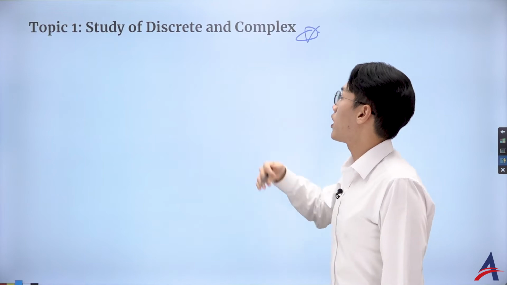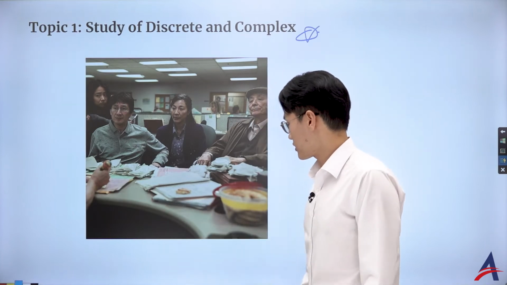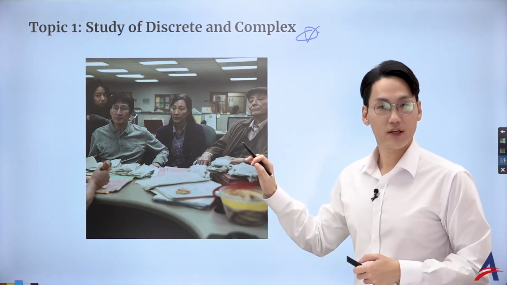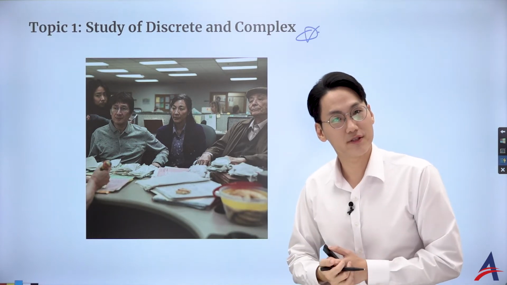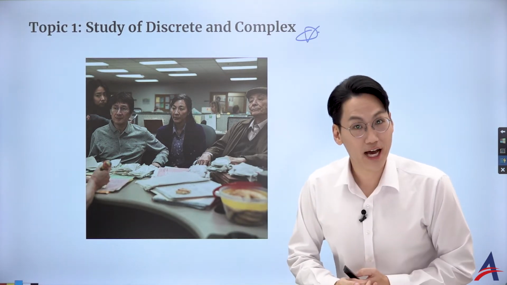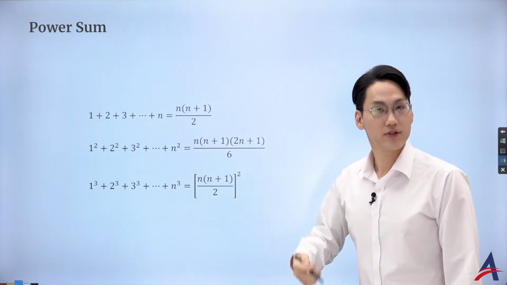So topic 1 is really the study of discrete mathematics and complex numbers, hence called algebra. And I like to start with a scene from the movie Everything Everywhere All at Once. Again, let me emphasize, one of the greatest movies I have ever seen in the cinema, so please, if you haven't, check it out, okay? But yes, that inspiration plays the role of our initial question here.